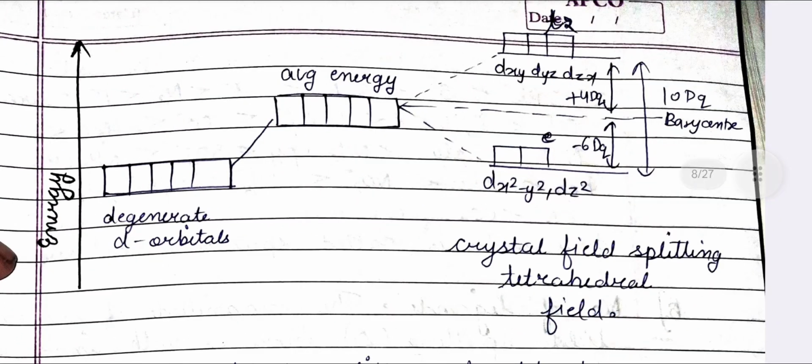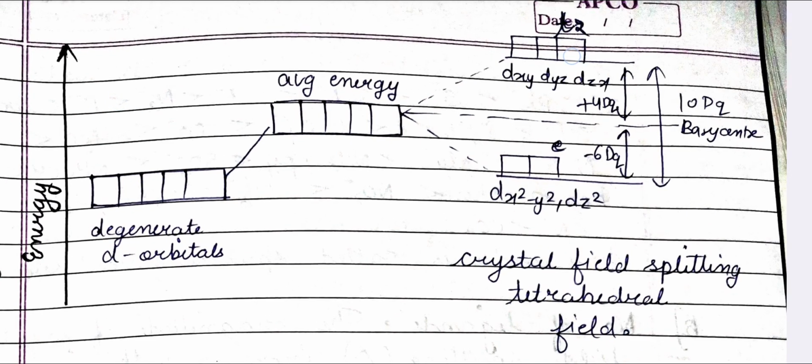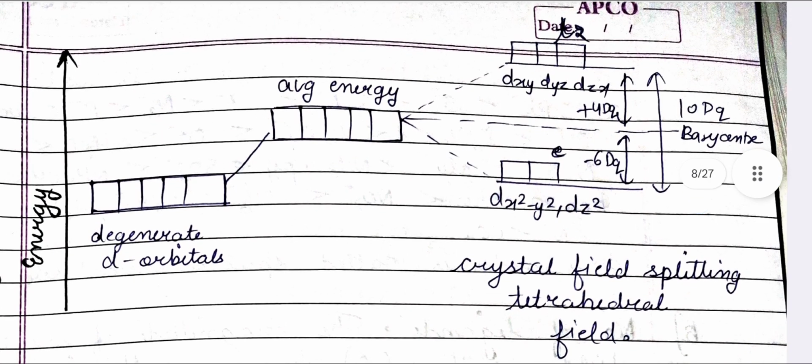This is the crystal field splitting in a tetrahedral field. Here, firstly, the degenerate d orbitals are shown. When the ligands approach the metal cation, the degeneracy is broken. Here, the d orbitals are split into two sets: dxy, dyz, dzx, referred to as T2, and dx² minus y², dz², referred to as E.